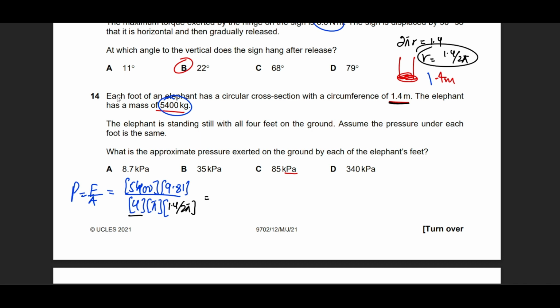Why have I divided this by 4? Because the elephant has 4 legs, right? So he says on each leg of the elephant. So that's why I'm dividing this by 4, because there are going to be 4 areas. This is pi r squared, right? The surface area of the foot. And if you successfully calculate this in one go in the calculator, you'll get the answer 23 pascals, which is going to be 85 kilopascals, right?